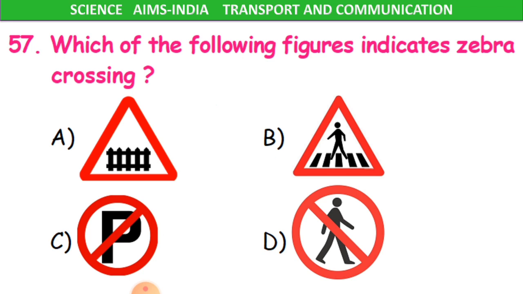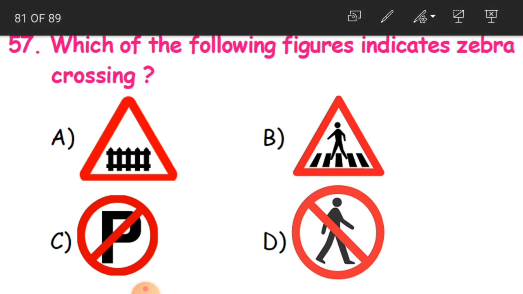Now 57th question. Which of the following figures indicates zebra crossing? See here, you have got 4 signals, children, figures. So from this you have to identify what is zebra crossing. We'll come from the last.